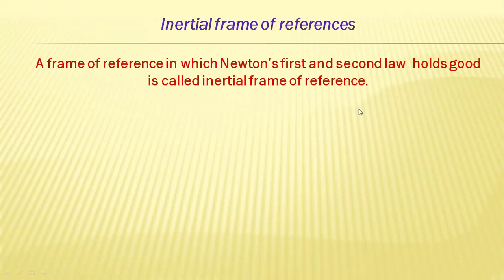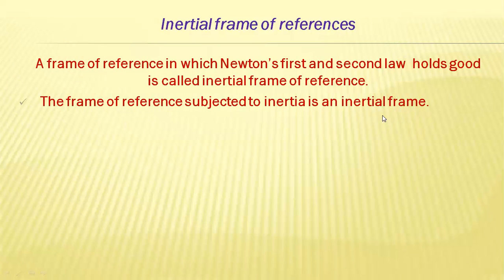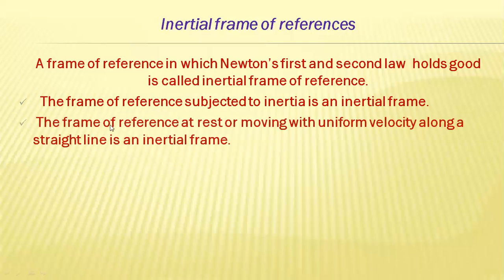So any frame of reference in which Newton's first law and second law hold good is called an inertial frame of reference. The frame of reference subjected to inertia is an inertial frame. So what is inertia? If the object is at rest, it is inertia. If it is moving with a uniform velocity, it is also inertia. The frame of reference at rest or moving with uniform velocity along a straight line is an inertial frame.